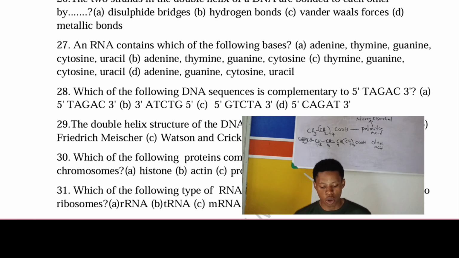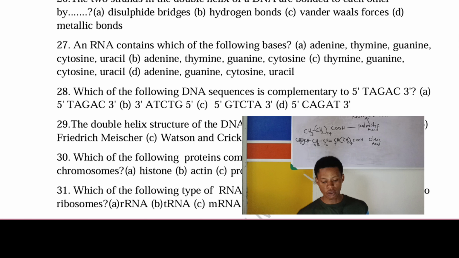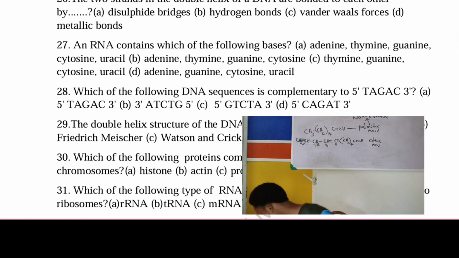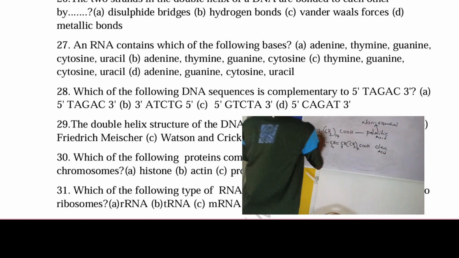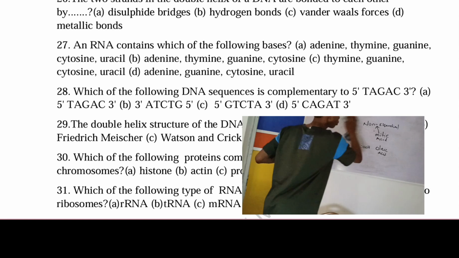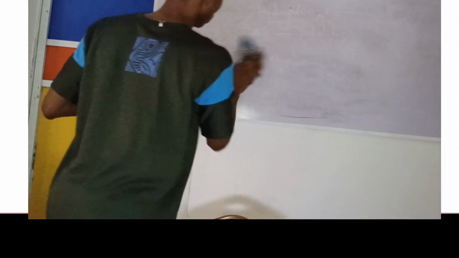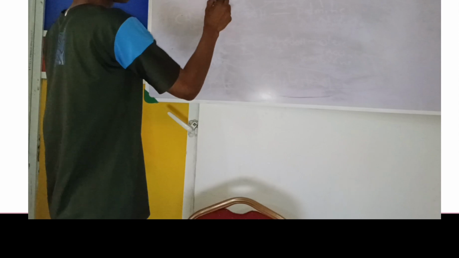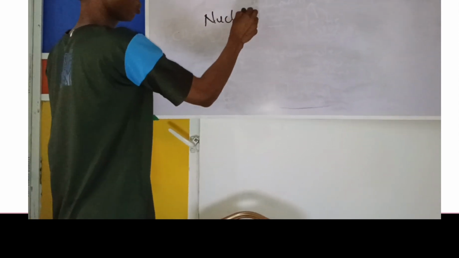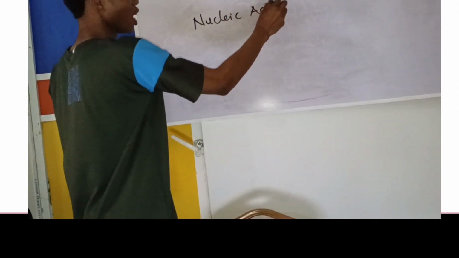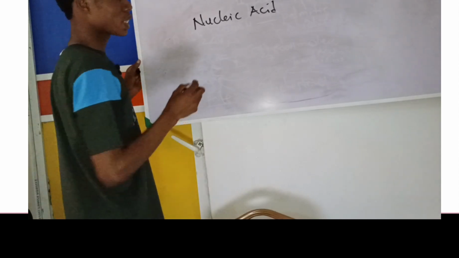Now, number 27. An RNA contains which of the following bases? Now, let me explain something. Now, we have nucleic acid, and there are two types of nucleic acid.